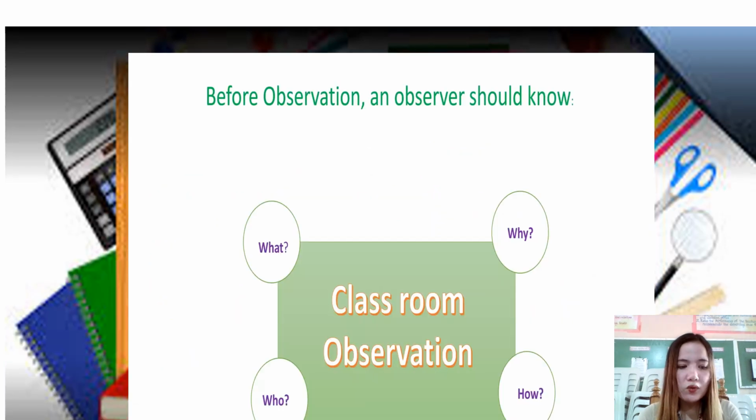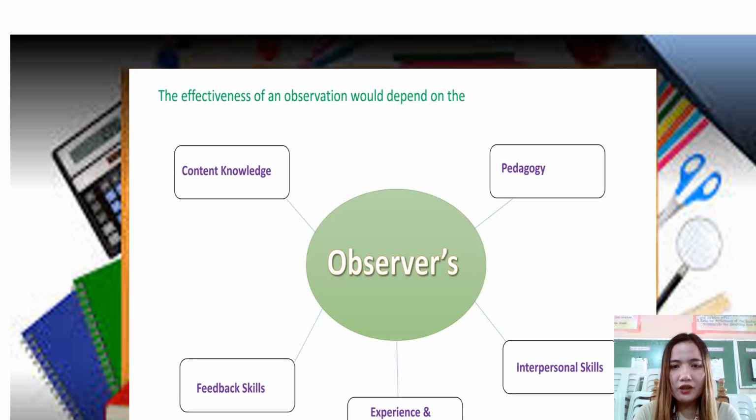As we go on with our discussion, here are the WH questions that we will tackle. First is what, next why, who, and how. The effectiveness of an observation would depend on the observers' content knowledge, pedagogy, feedback skills, experiences, and interpersonal skills.